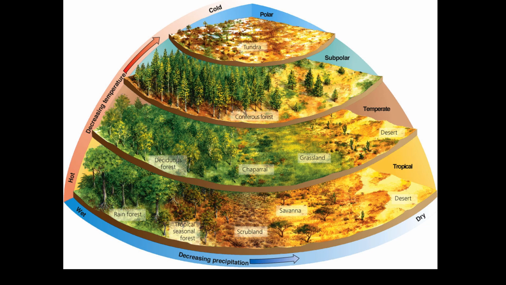It's important to note that it's not just the total amount of precipitation, but the distribution of it throughout the year. Two areas could receive the same amount of rainfall in a year, but one could receive it equally over the year, while the other has a rainy season and a dry season. The difference in the pattern of rainfall creates a difference in the biome, because not all plants can survive 4 or 5 months with no rainfall.